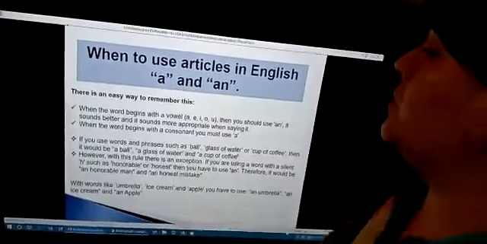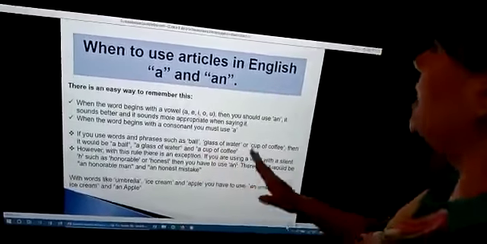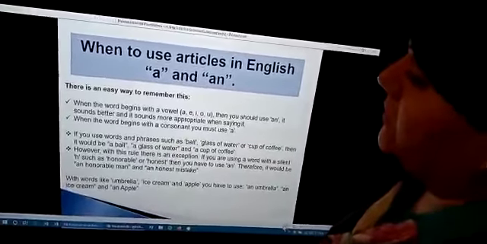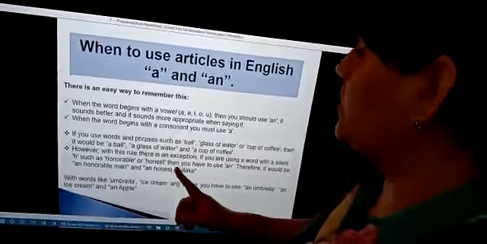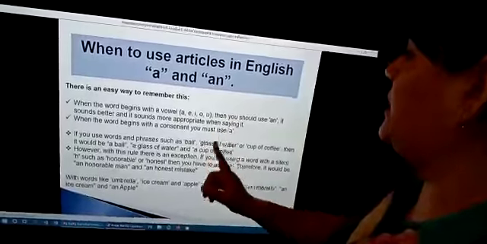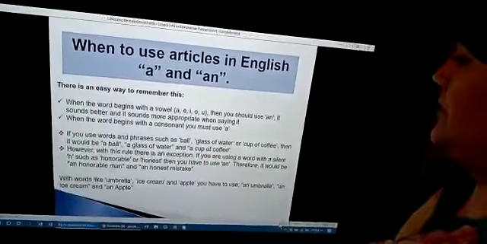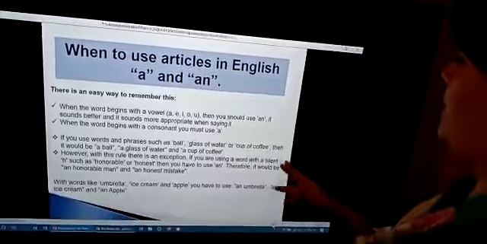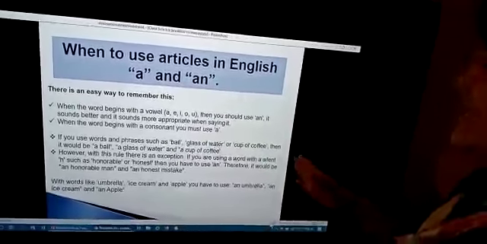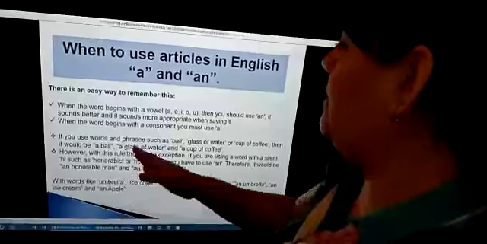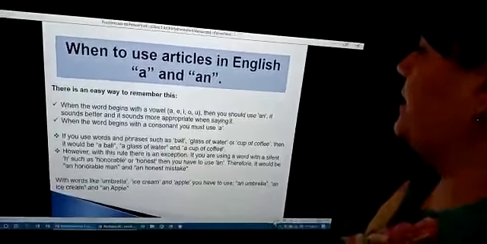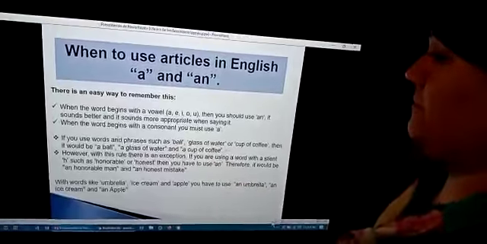When the word begins with a consonant, you must use a. Point number 1. If you use a word or phrase such as bowl, glass of water, or cup of coffee, then it will be a bowl, a glass of water, and a cup of coffee.